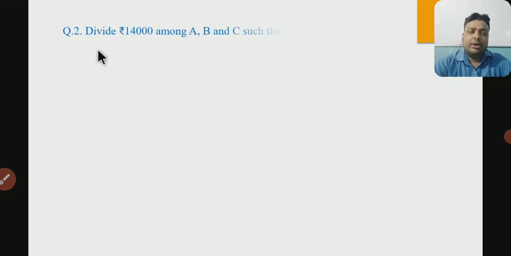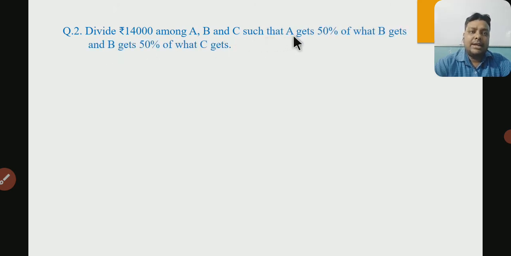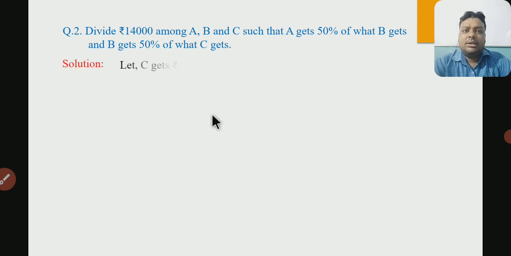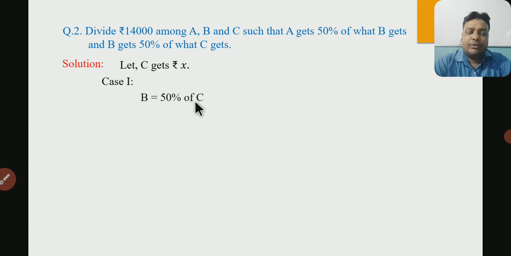Now divide rupees 14,000 among A, B and C such that A gets 50% of what B gets. It means A equals 50% of B and B equals 50% of C. So you can see the last comparison is for C. So we will assume at first C. So let C gets rupees X. So in that case, B gets 50% of C. So B equals 50% of C.